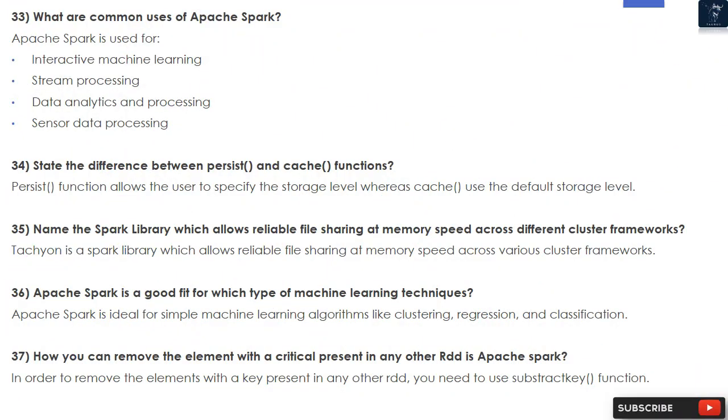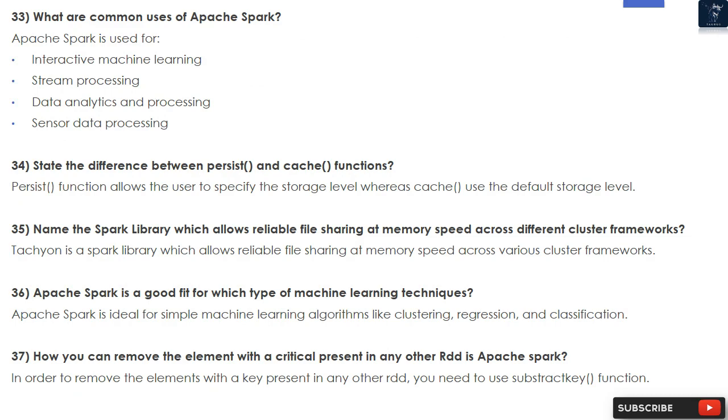33. What are common uses of Apache Spark? Apache Spark is used for interactive machine learning, stream processing, data analytics and processing, and sensor data processing. 34. State the difference between persist and cache functions. The persist function allows the user to specify the storage level, whereas cache uses the default storage level.